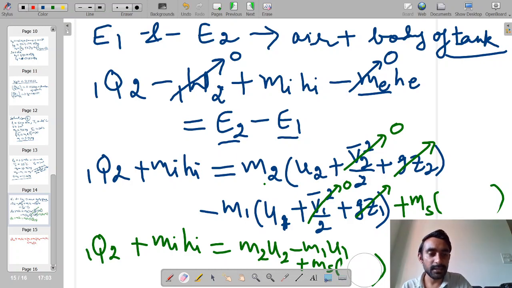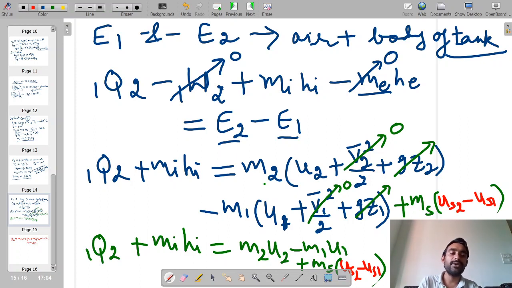So that's why instead of enthalpy for steel we have to write only the internal energy of the steel. So Us2 minus Us1 of the steel. Similarly Us2 minus Us1 of the steel. So for steel we are writing nothing but internal energy.